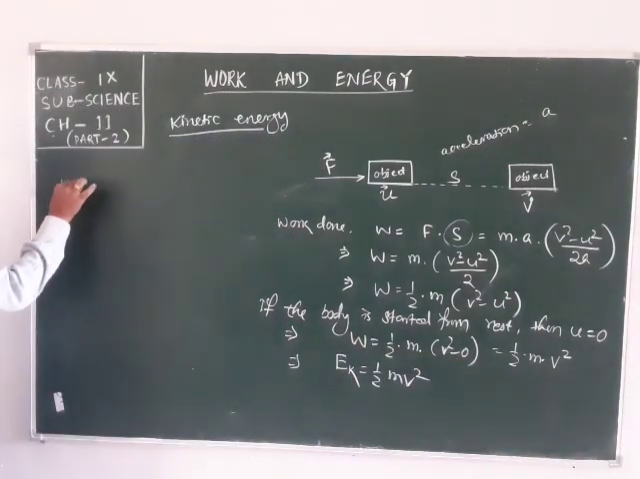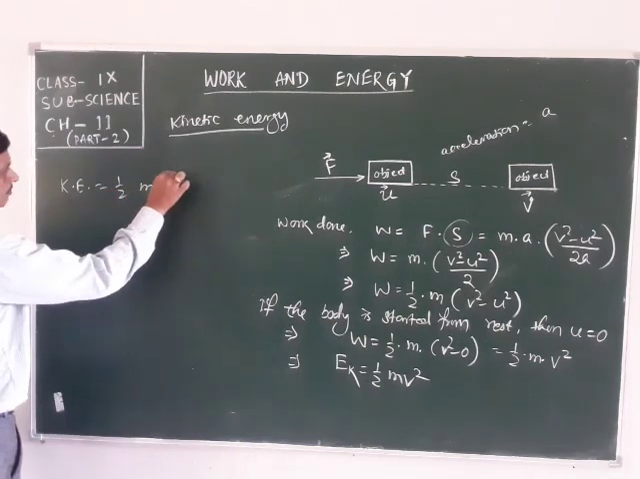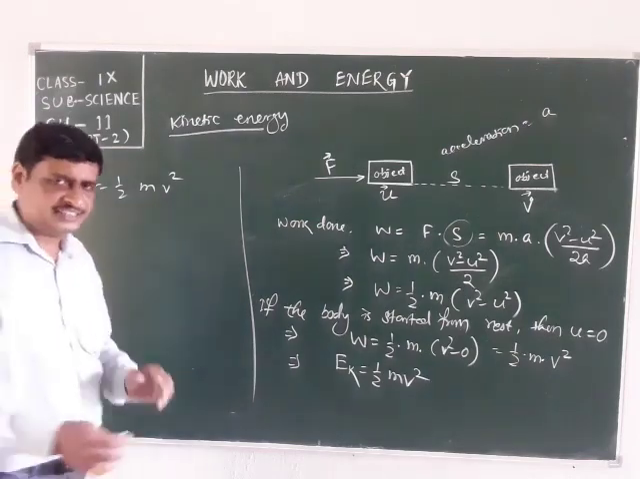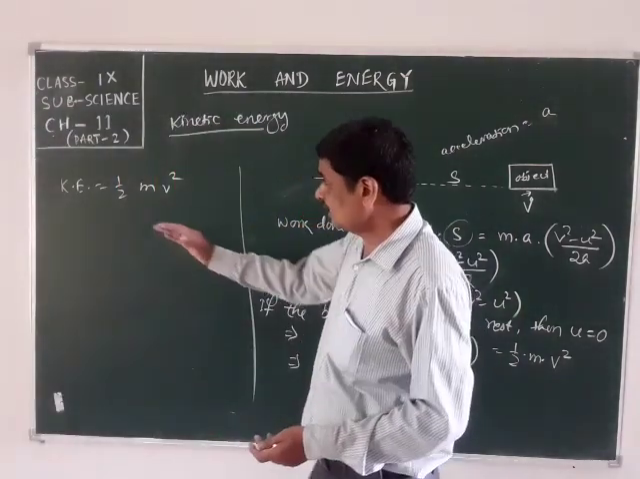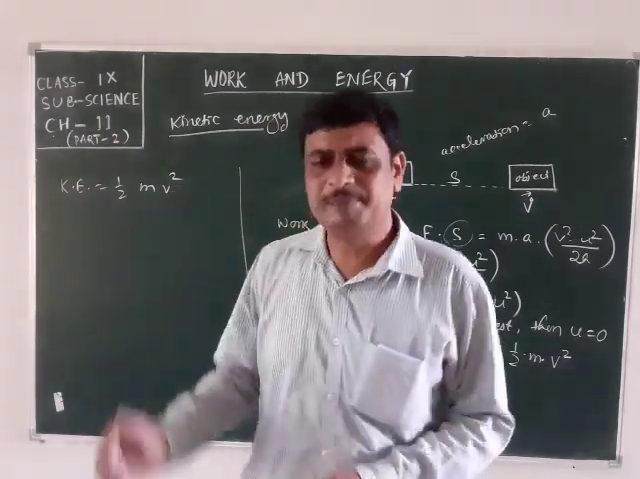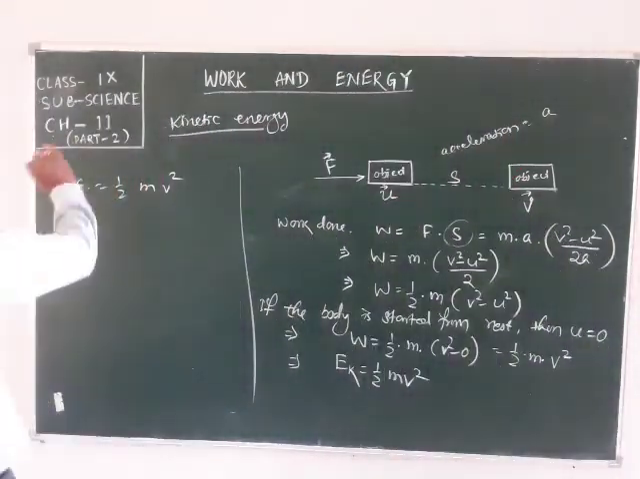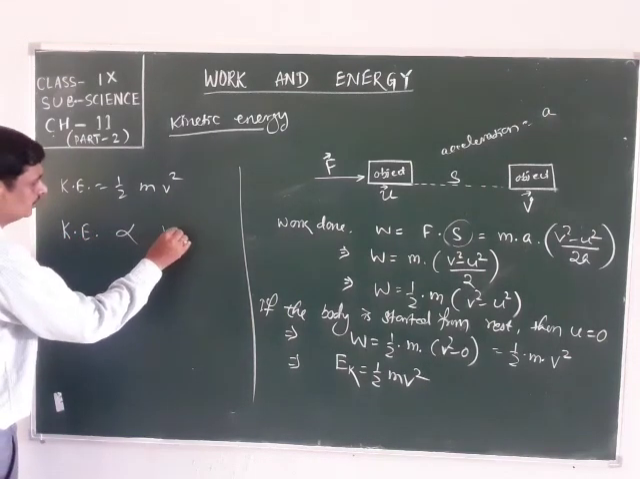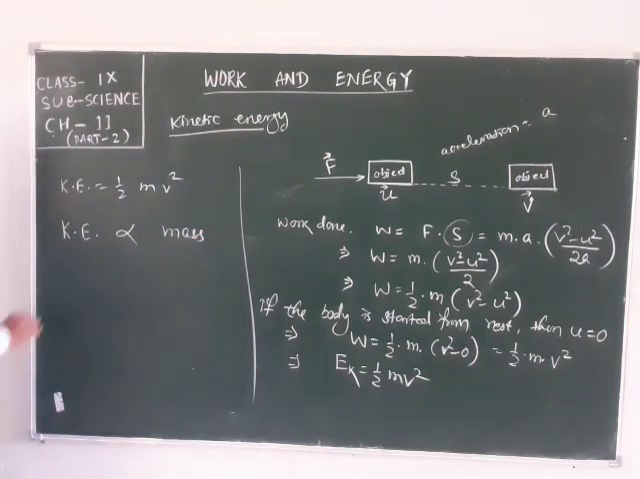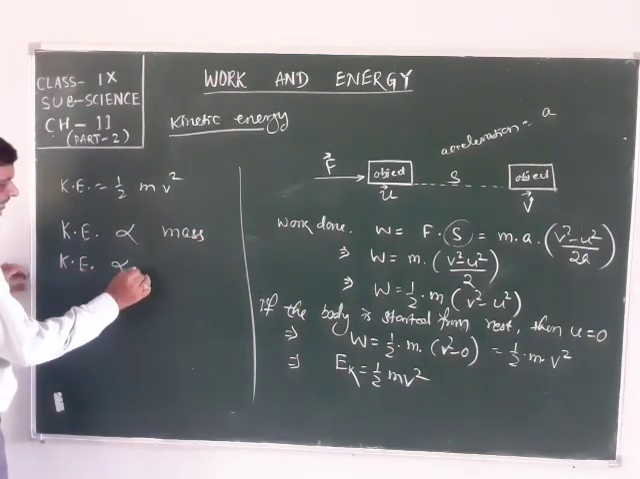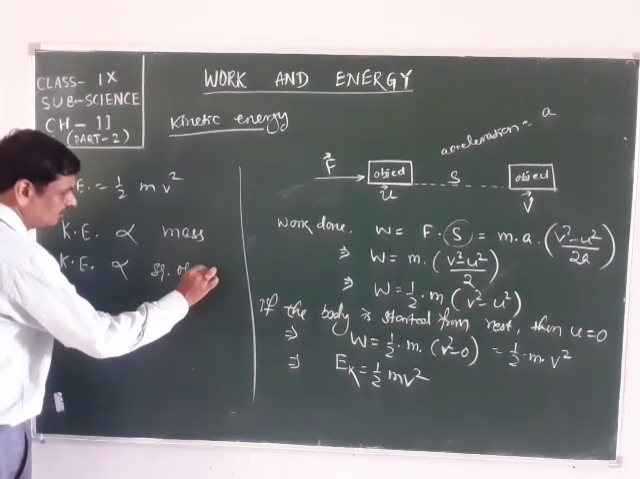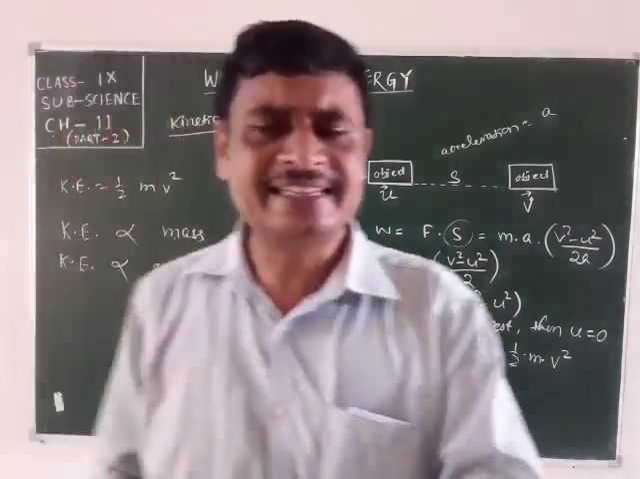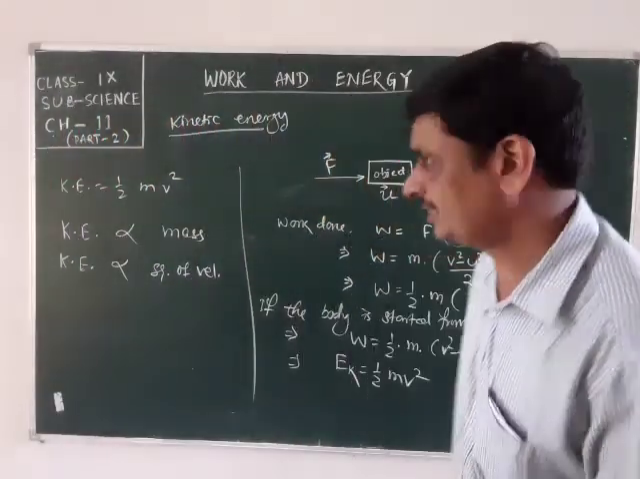Here, kinetic energy is equal to half m v square. The mass is directly proportional to kinetic energy, and also the kinetic energy is directly proportional to the square of its velocity. How are they related? How will they increase or decrease accordingly? Let's take some values.